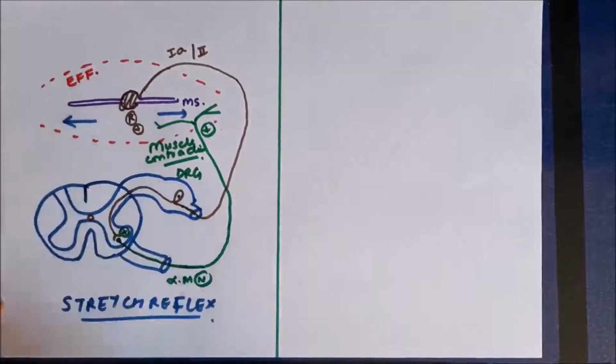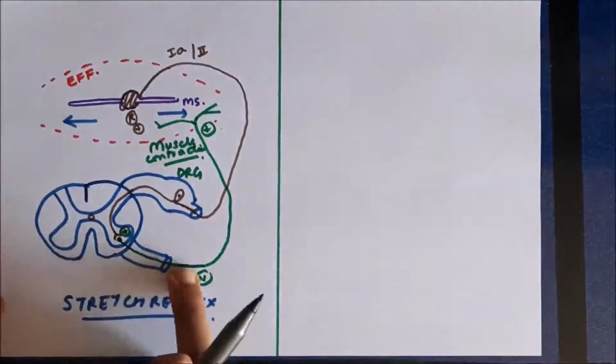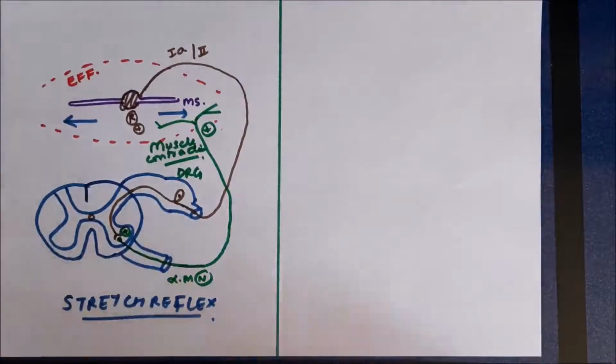So if there can be a stimulation of gamma neurons, that can also cause stretch in this, and again there will be muscle contraction. So again it's the stretch reflex.